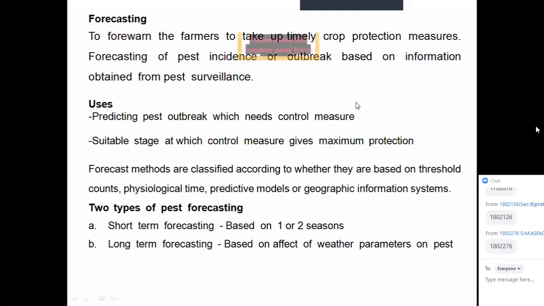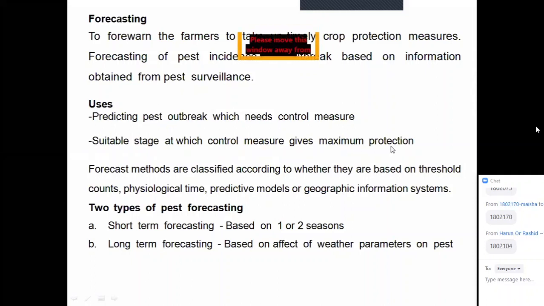Forecasting of the pest incidence or the outbreak based on the information obtained from the pest surveillance. So how we will forecast? Based on the information collected by the surveillance. So based on the surveillance data, we can forecast the farmers. So what is the use of the forecast? Predicting pest outbreak. You can predict when the pest will outbreak, which needs control measures, and how you can control it. Suitable stage at which control measures gives maximum protection.